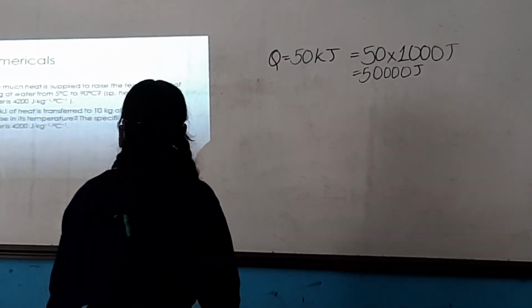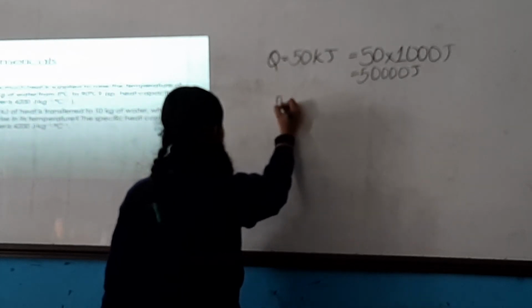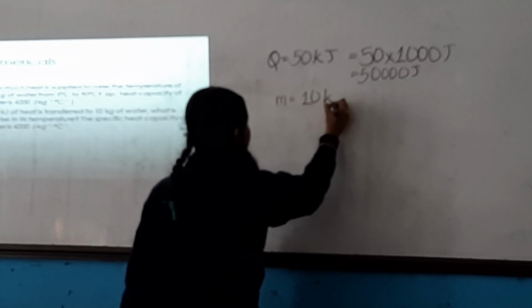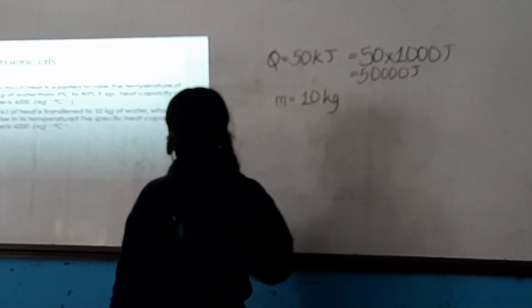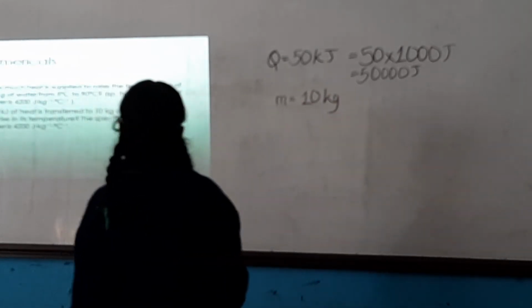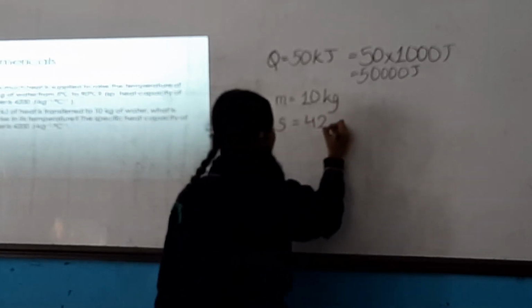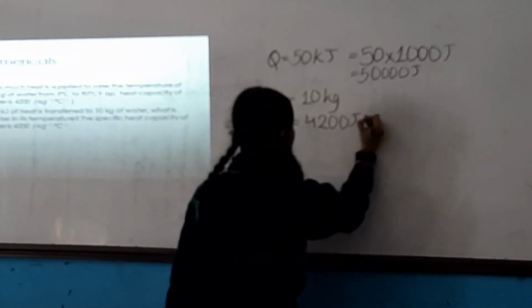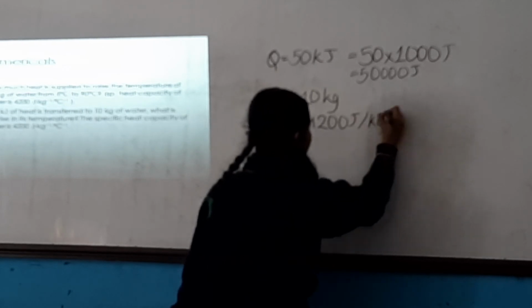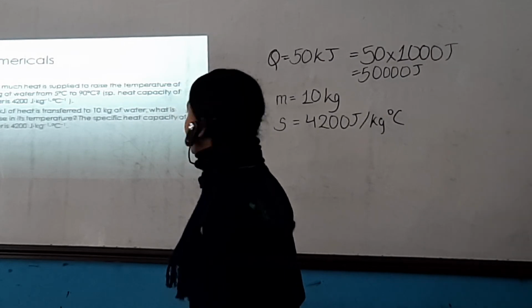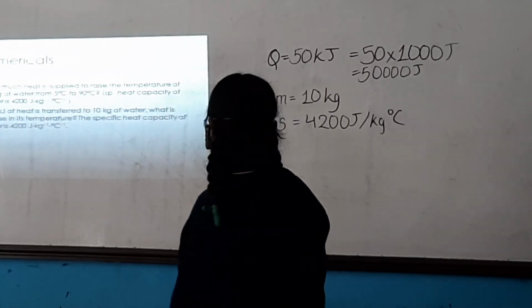Next we have the mass, which is 10 kg, and the specific heat capacity, 4200 joule per kg degree centigrade. We need to find the rise in temperature, which is the change in temperature denoted by dT.